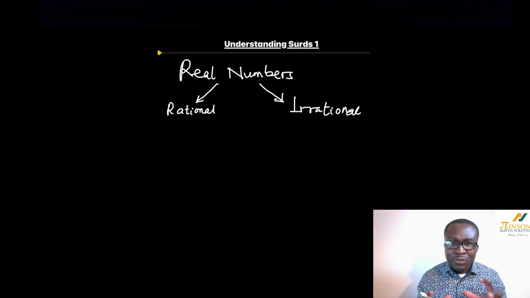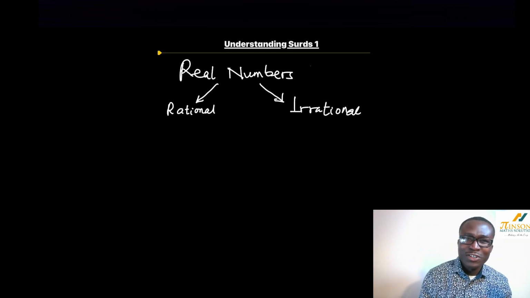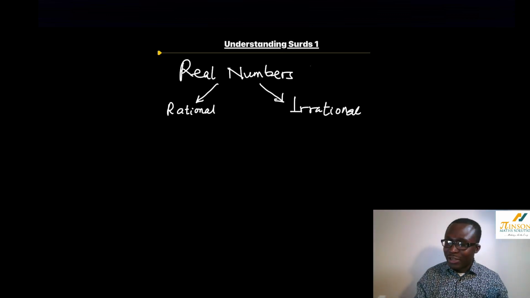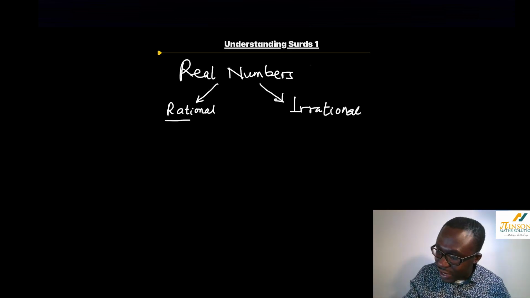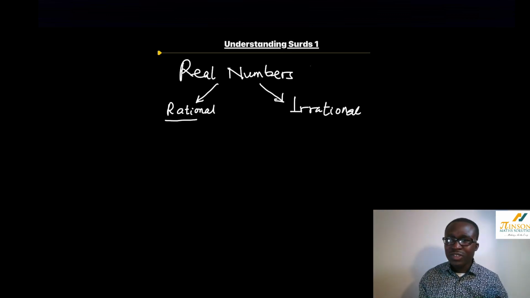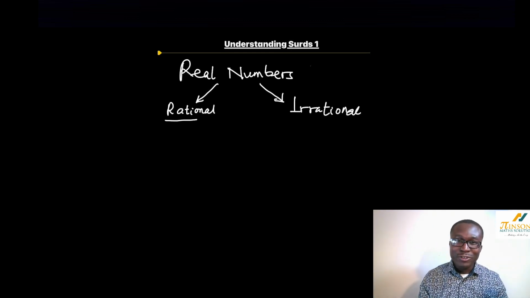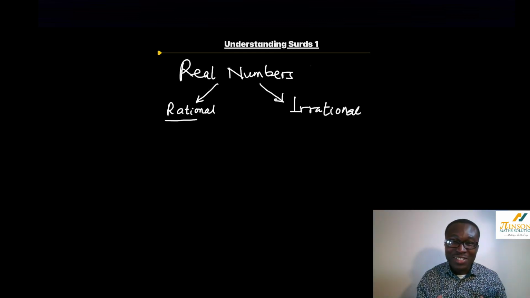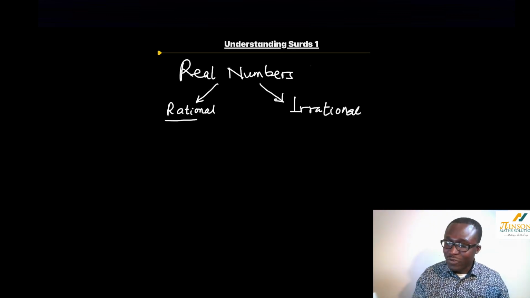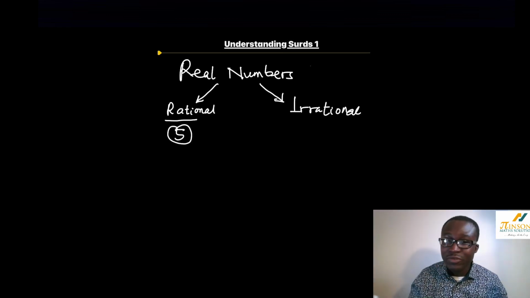Out of these numbers, we have some types that are called rational and other types that are called irrational. It does not mean that some of the numbers have sense and others don't have sense. That's not what we're talking about. The word rational comes from our first 5 letters here, ratio, suggesting that we can actually write these numbers as fractions. Now think about this. Think of any number you can write as a fraction. Yeah, that is a rational number. So if you hear rational number in math, it means just a number that can be written as a fraction. For example, the number 5 can be written as a fraction.